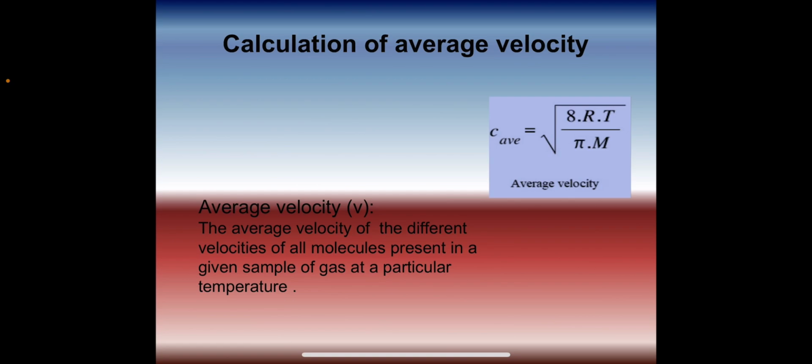Now next is the average velocity. It is the average of the different velocities of all molecules present in a given sample of a gas at a particular temperature. Average velocity can be expressed as under root of 8RT upon pi M.